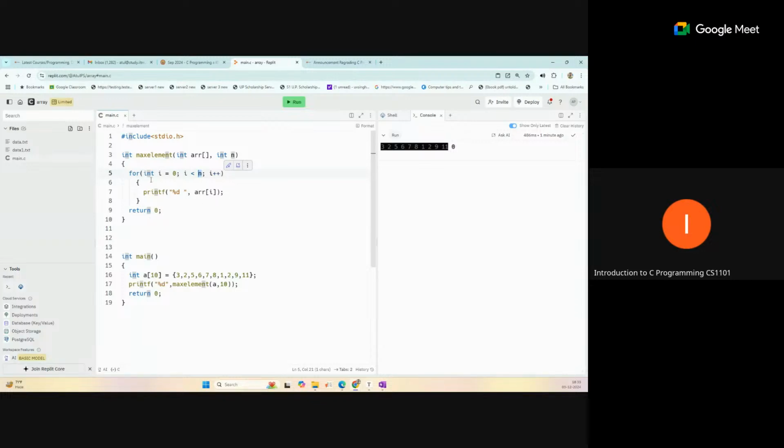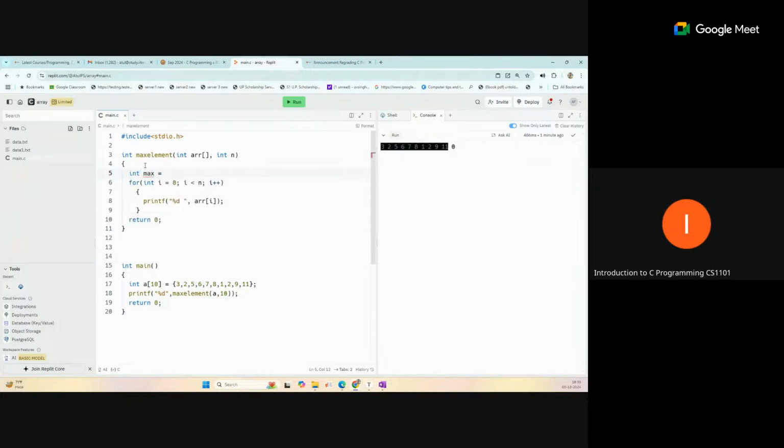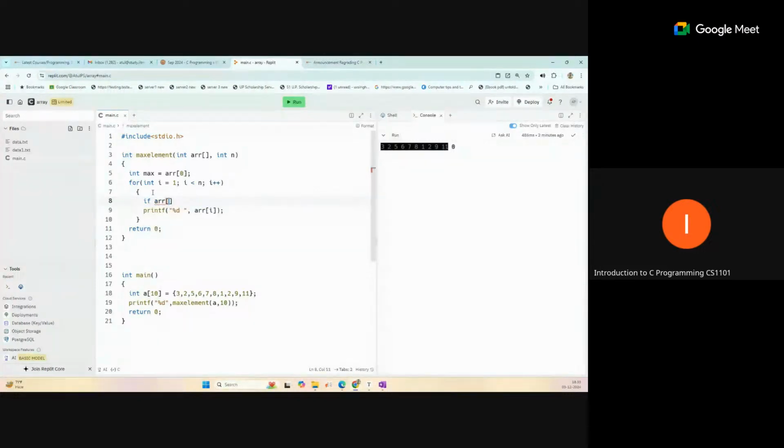So this is the first thing, but our task here is to return the max value. So what we can do, we can assume some max value like this. So int max equal to the first element. We can assume this is the max. So we can assume the max element is the first element, and after that we can compare each element by this. Okay, so we can start with the second element, that is index 1, then we can compare. Okay, so we can compare simply if arr i, because I will start from index 1. Okay, because we have already assumed that the first element is the max element.